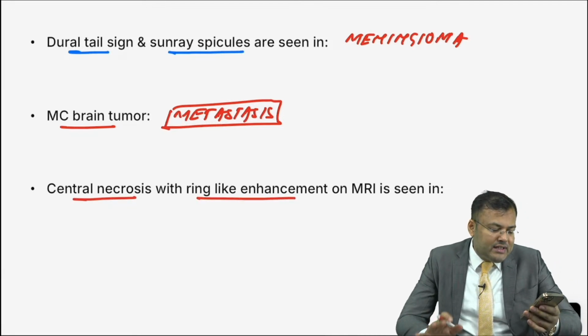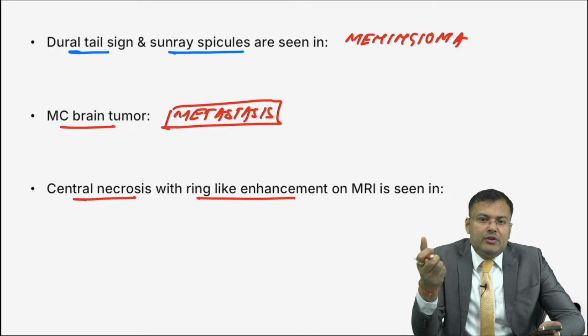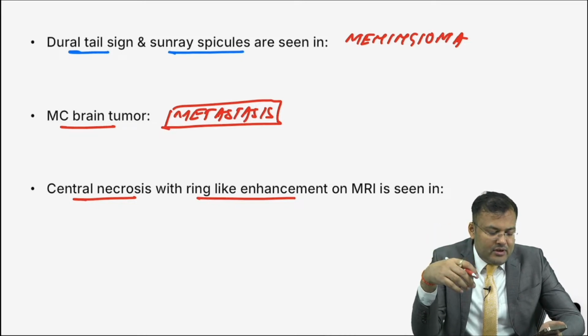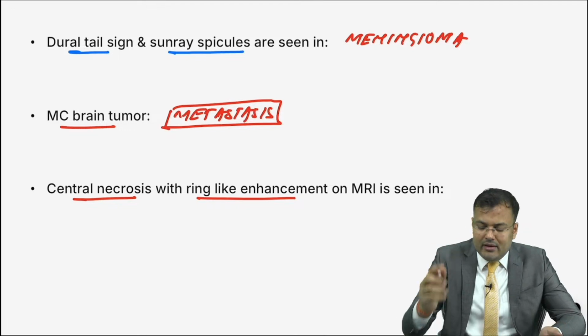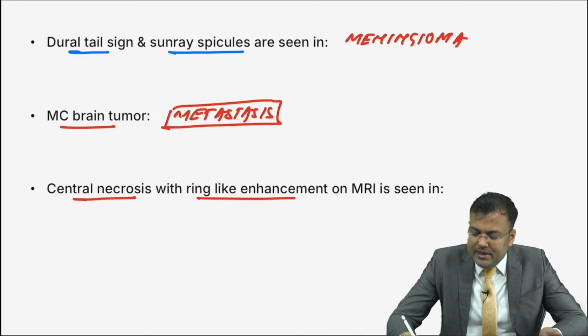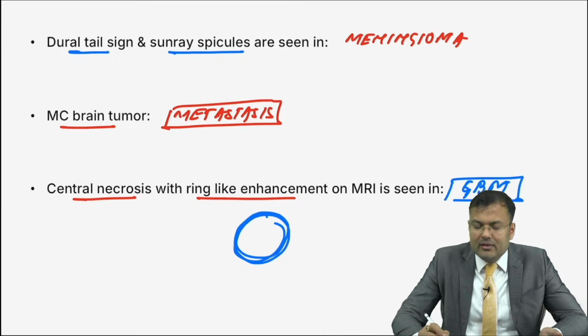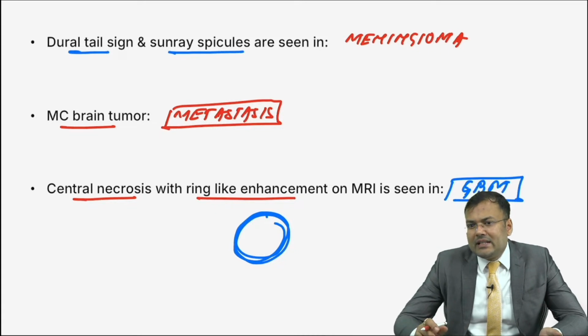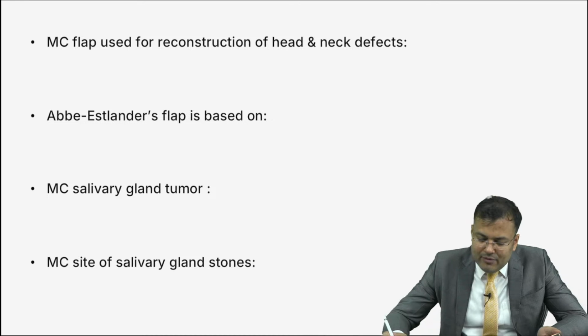In which brain tumor is there central necrosis and ring-like enhancement? This tumor is also known as butterfly tumor. Holy treasure, you are absolutely correct and the first person to reply. This is glioblastoma multiforme, GBM. It is also known as butterfly tumor, with central necrosis and ring-like enhancement. Clear? Central necrosis with ring-like enhancement, butterfly tumor, that is glioblastoma multiforme, guys.